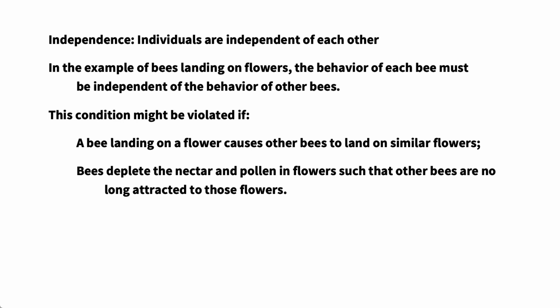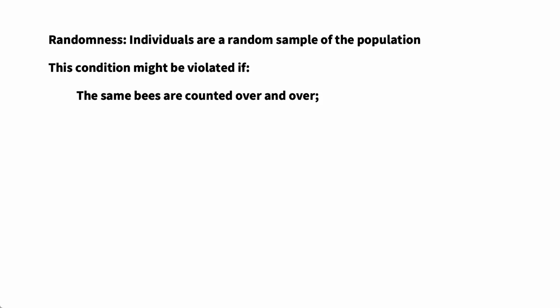The randomness condition in this example is that the bees that come to the flower bed should be a random sample of the population. If the same bees are counted over and over, for example, or if only certain types of bees come to the flowers, then the sample might not be representative of the population.